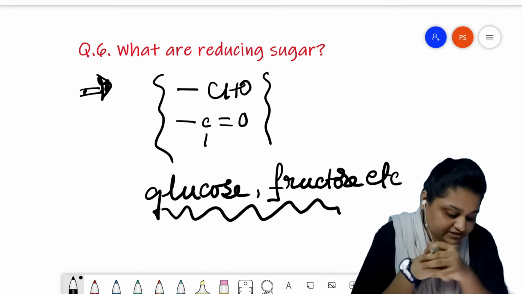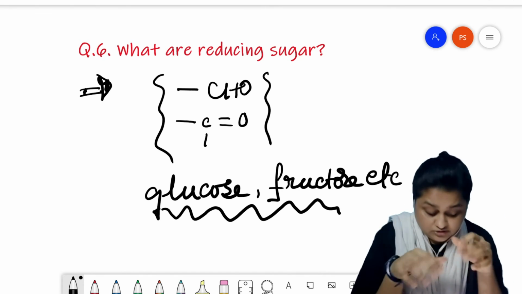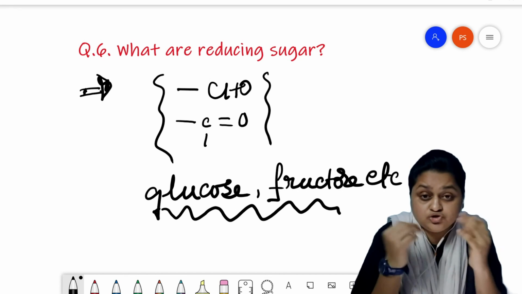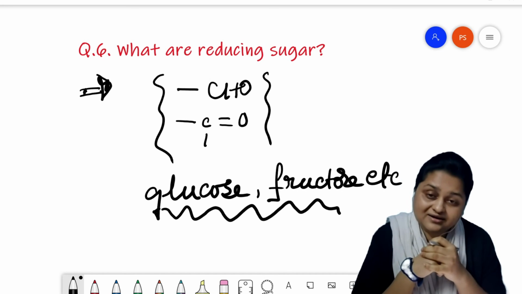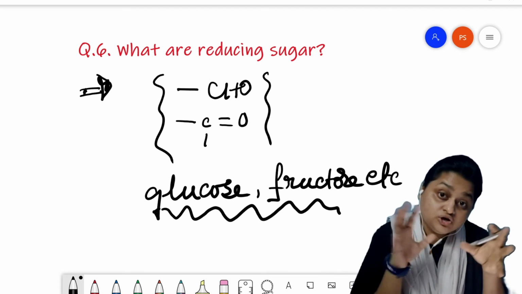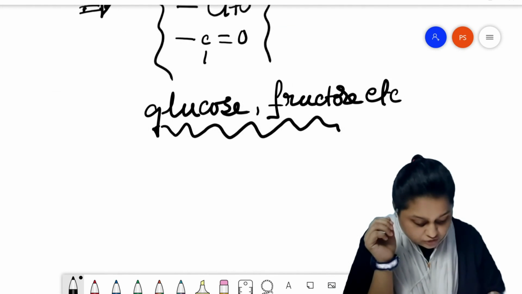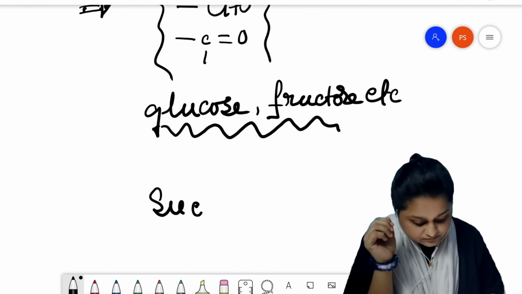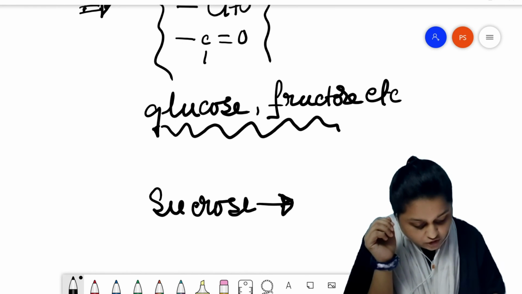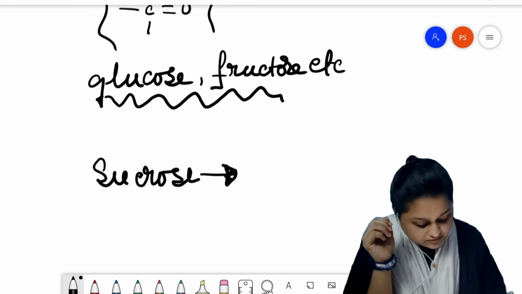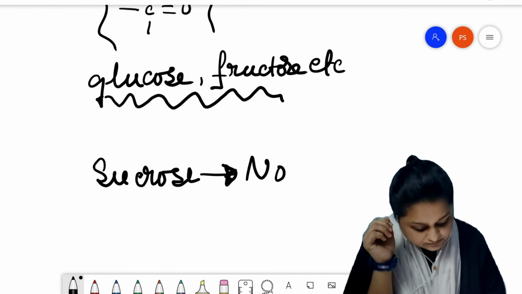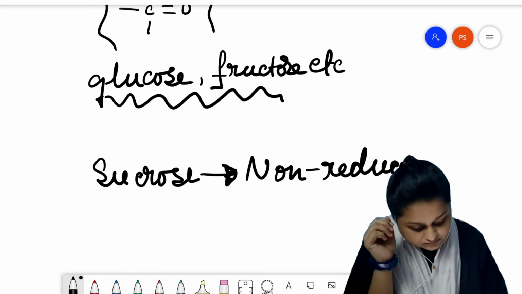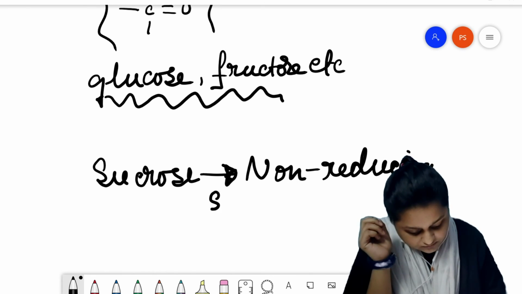But when glucose and fructose join together through a glycosidic linkage and form sucrose, sucrose is considered to be a non-reducing sugar. Why?